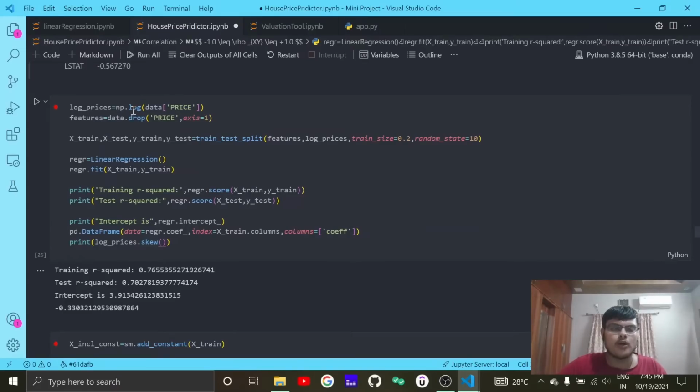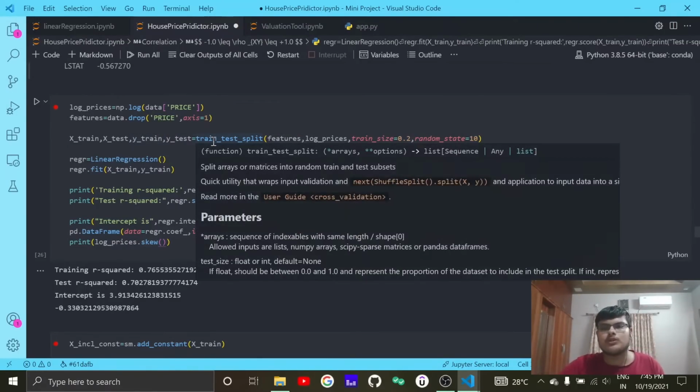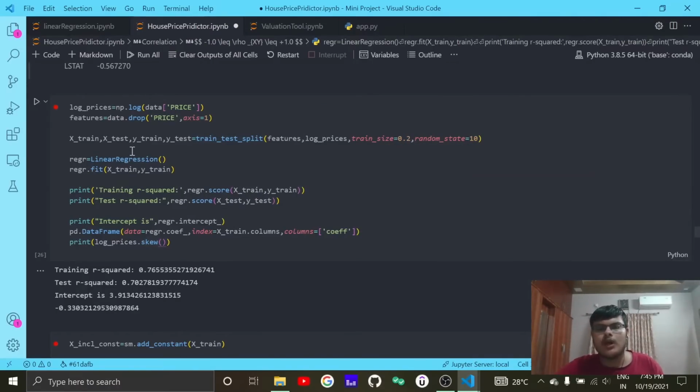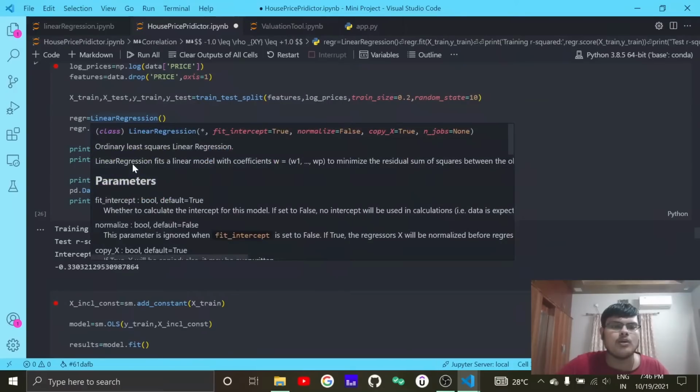Okay, then we apply log transformation, the easiest of all. You can know more about log transformation, just go on Google and search for the term log transformation on data, and you will get more idea of why it is important and what its statistical significance is. The general idea is that log transformation decreases the values into log. The change in the value is higher for higher values and lower for lower values, so the skew will be corrected by a good measure if you apply the log transformation. This is the basic idea.